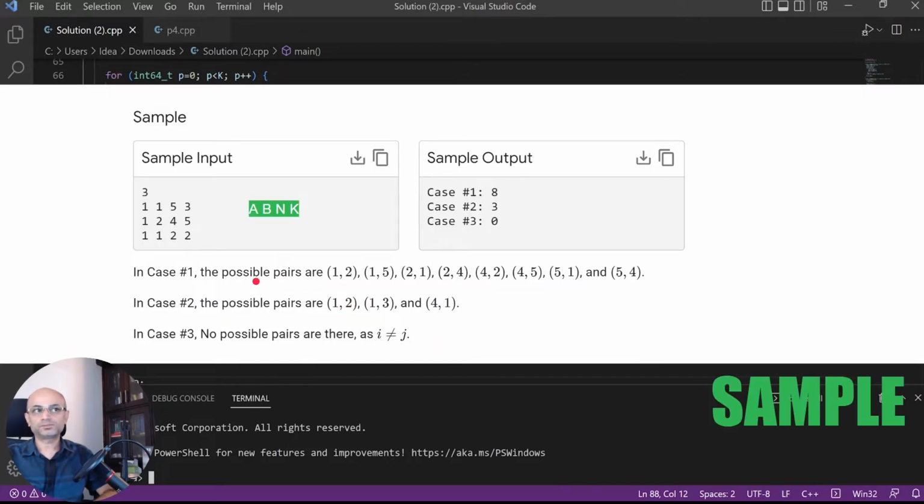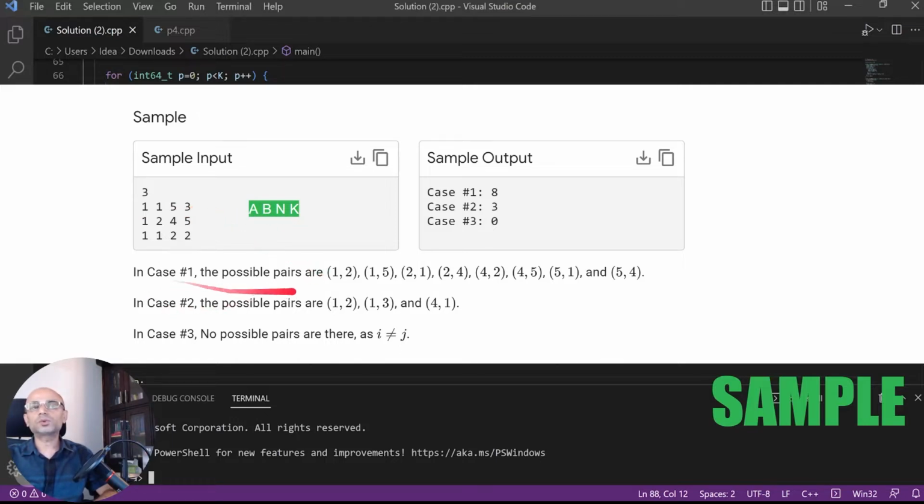And the sample. In the sample, there were 3 sample test cases. If you look at the first one, which has A, B, N, K as 1, 1, 5, 3, that means I power A plus J power B is what we are trying to calculate. Both A and B are 1, and I and J can take values from 1 to 5 because N is 5. And we are talking about modulo 3 because K is 3.